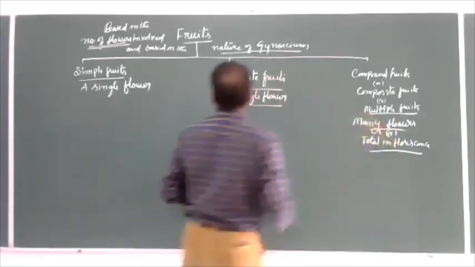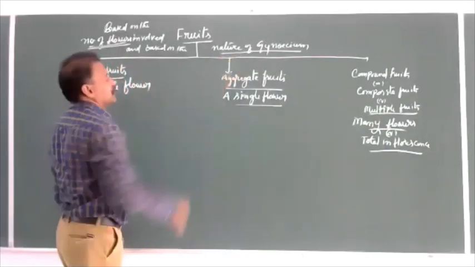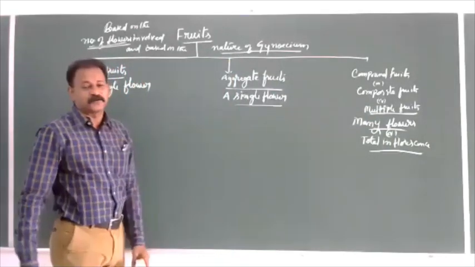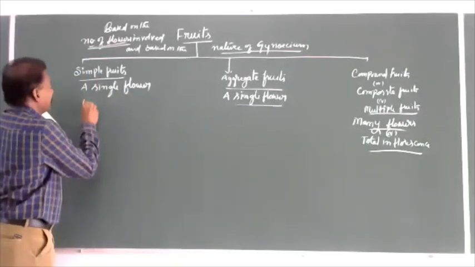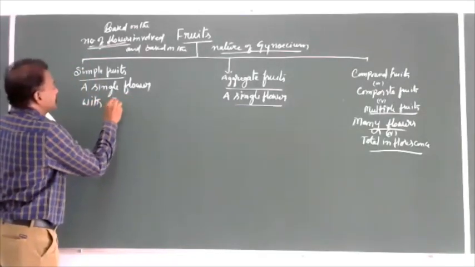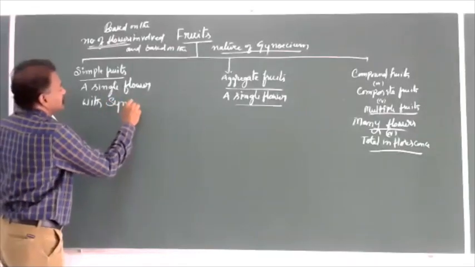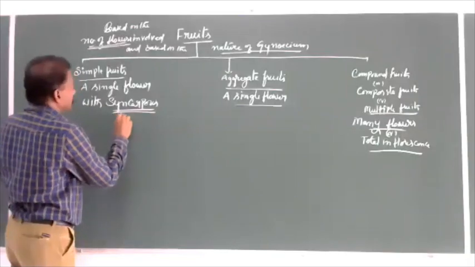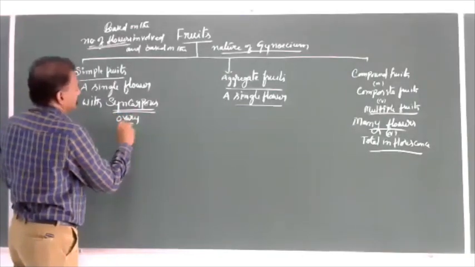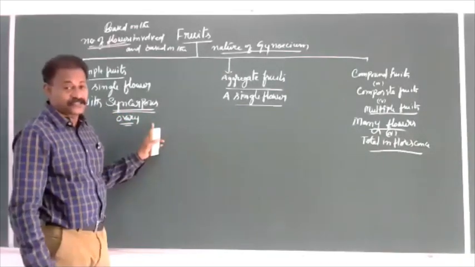This is another one, nature of gynoecium. What is nature of gynoecium here? Here, a single flower having syncarpous ovary, or syncarpous gynoecium.